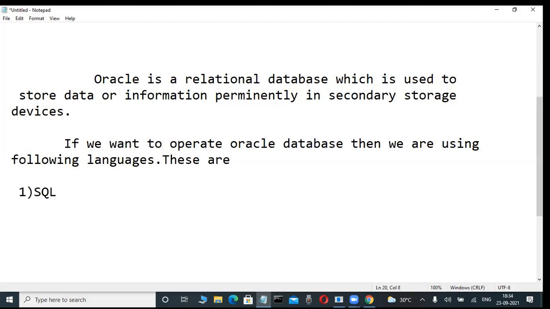SQL, write it. SQL means, don't worry, structured query language. Okay, in our classes we are telling, don't worry. Second one, PLSQL, procedure language extension for SQL. Third one, dynamic SQL. Okay? Secondary storage device means hard disk.